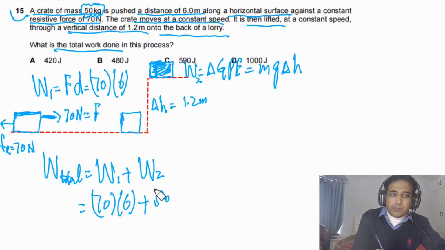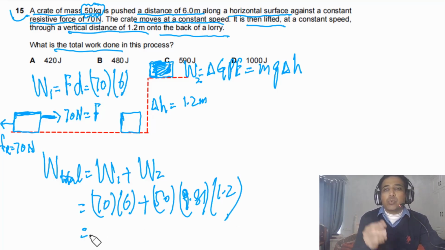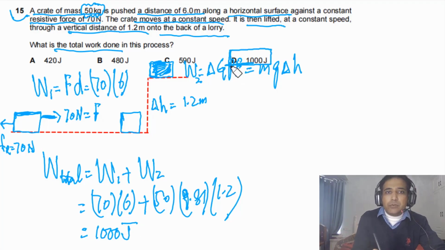So we can say this is 50 times 9.81 times the height, that is 1.2. So this is the total work done by the person. Now if we solve this, our final answer will be equal to 1000 joules. So the answer for this question has to be D.